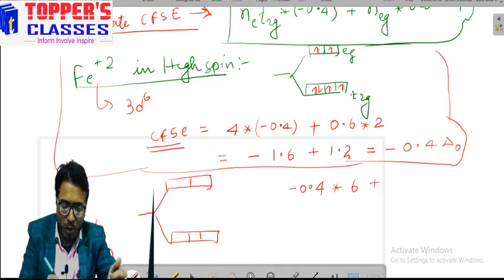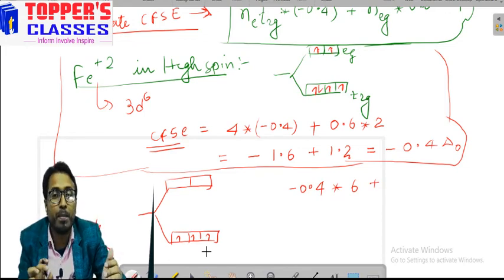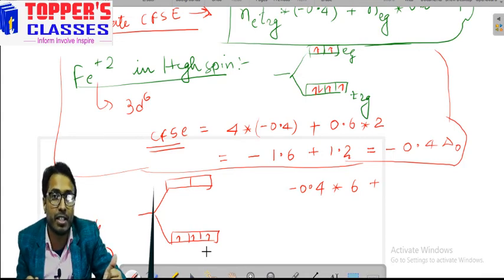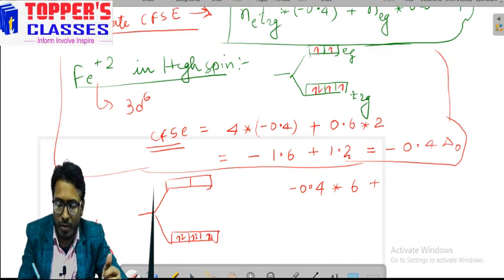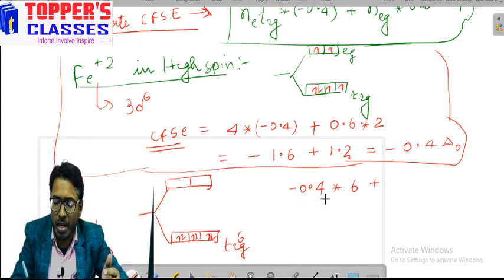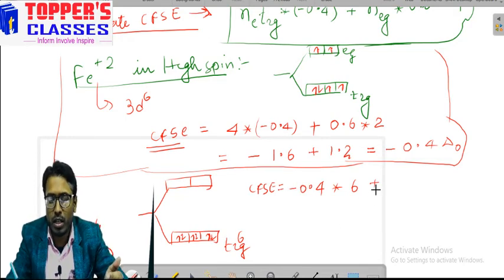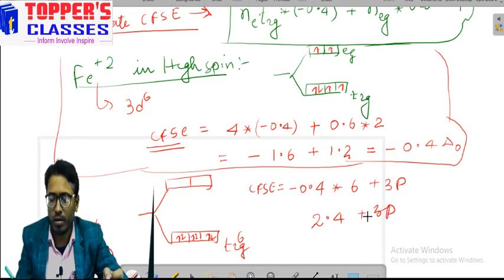D6 low spin. So 1, 2, 3. Now there will be pairing, and with pairing there will be a bit of repulsion between the electron which already exists and the electron which comes. In this way, that is T2G6. So what will be the CFSE? For this it will be minus 0.4 into 6, that is 2.4, plus 3P. Hope you are getting it.